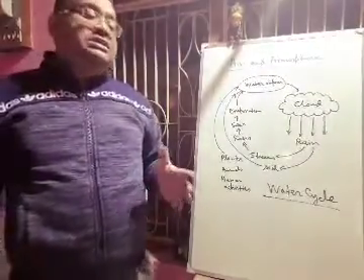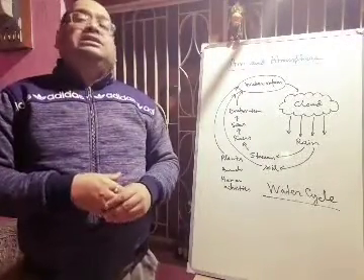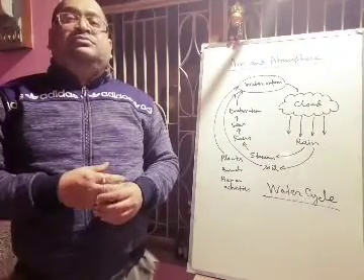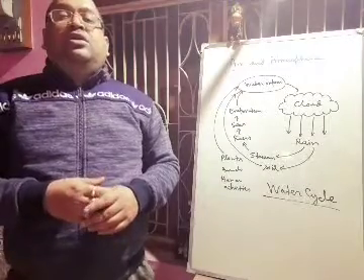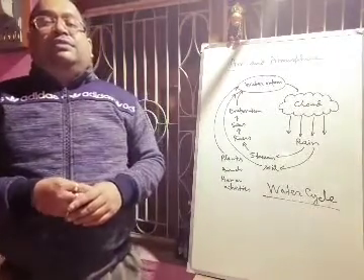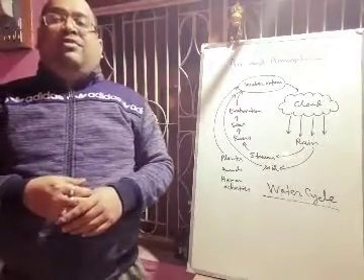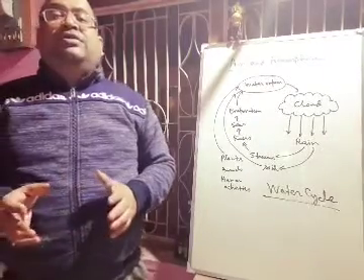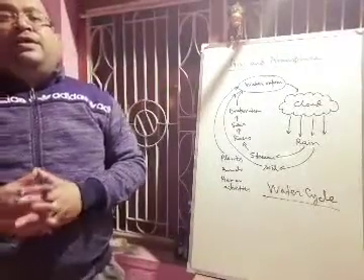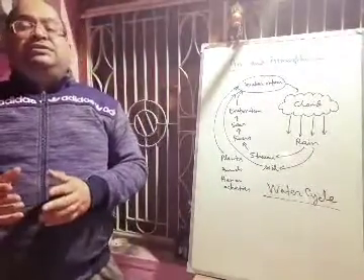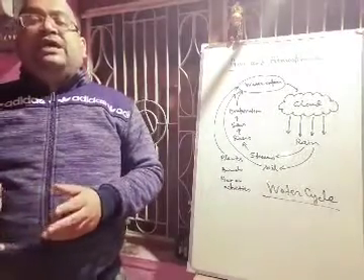Now we'll discuss these terms one by one. First we'll discuss fog. What is fog? Fog is tiny droplets of water formed near the ground when water vapor in air condenses. Now what is mist? Mist is the tiny droplets of water which remain suspended in air.